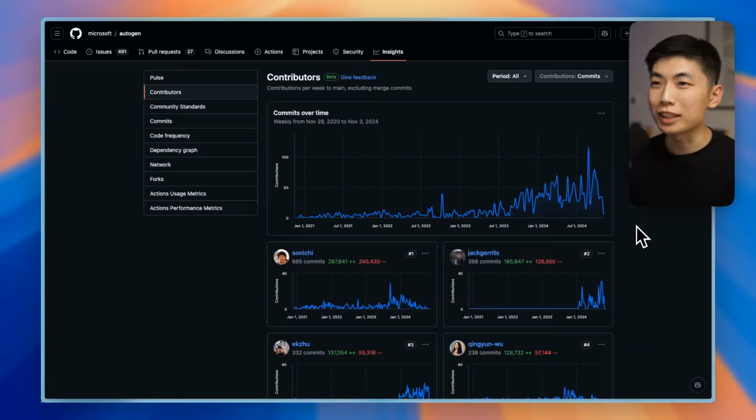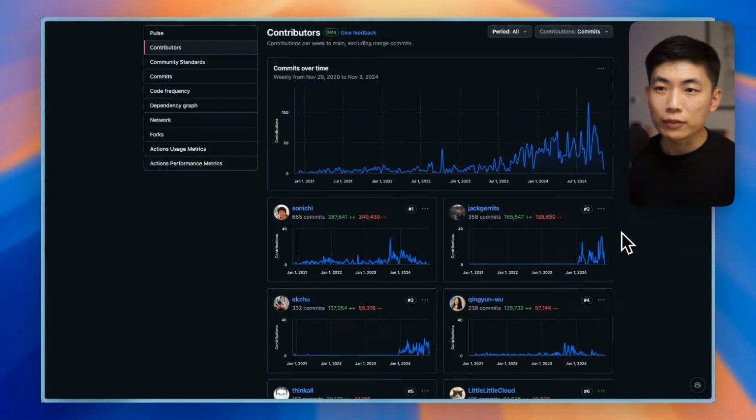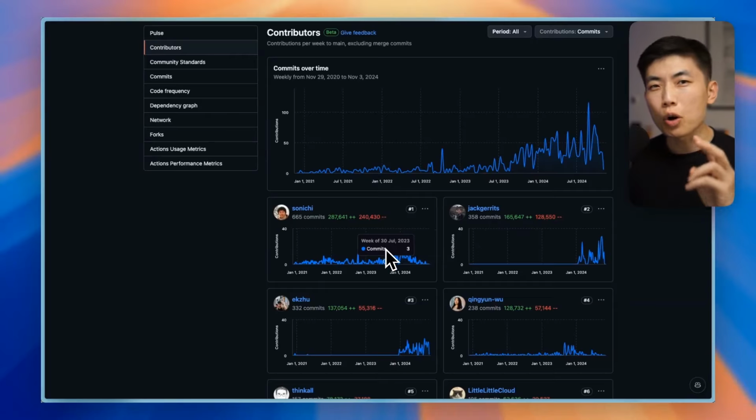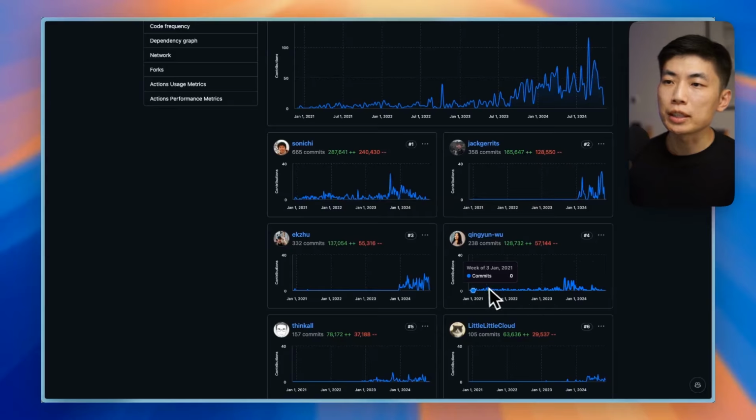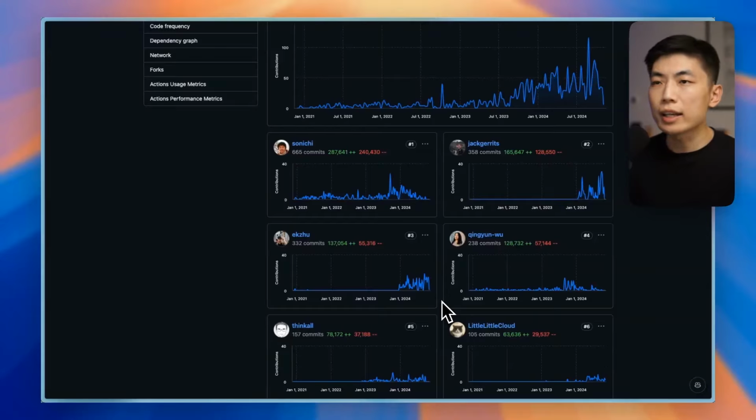In the AutoGen case, there's quite significant growth for the past year in terms of overall activity. Then we're looking at the active contributors here, and you'll ideally want to find at least 2 or more people actively contributing to the project. These are the people committing the majority of the code and making most of the changes, either directly on the team or as an active community member trying to contribute. For this project, you can see Sonochi used to be really active but died down recently, and Jack has been extremely active recently, and so has EK Drew.